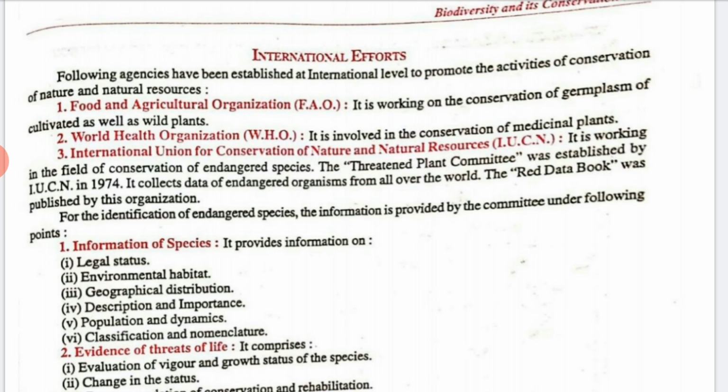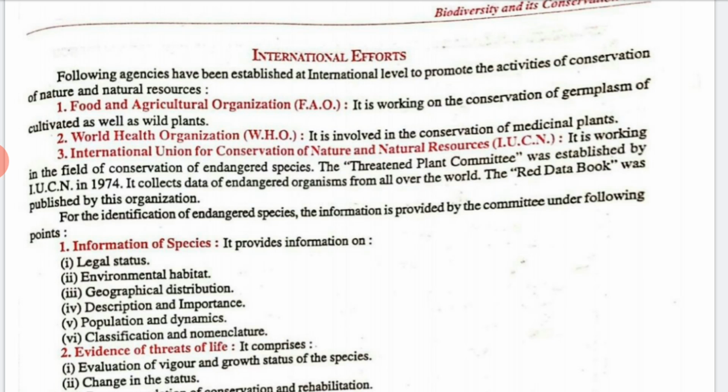Secondly we have the World Health Organization, that is WHO. It is involved in the conservation of medicinal plants. Next we have the International Union for Conservation of Nature and Natural Resources, that is IUCN. It works in the field of conservation of endangered species. It is also known as the Threatened Plant Committee, and was established in the year 1974.